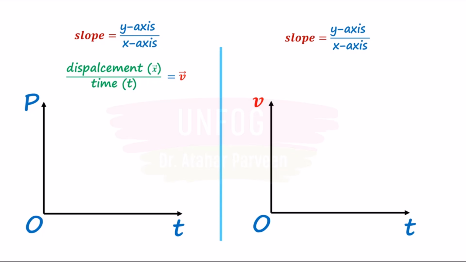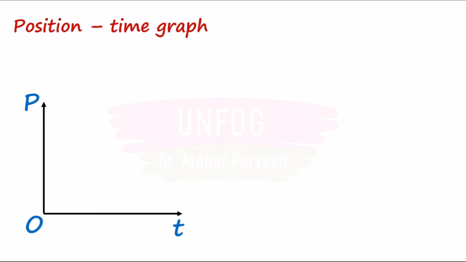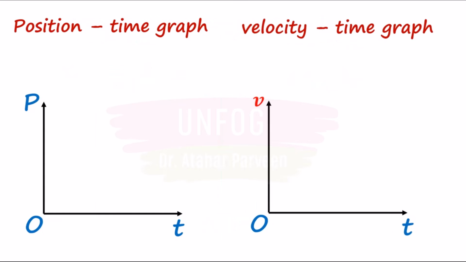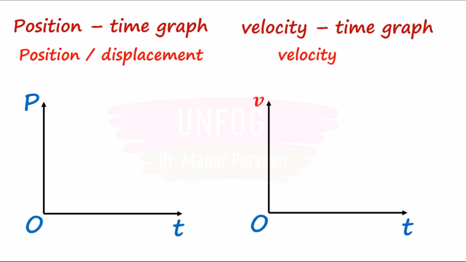And in a velocity time graph, the y-axis is velocity and the x-axis is time. Therefore, the slope gives the rate of change of velocity, which is acceleration. In short, displacement over time is velocity and velocity over time is acceleration. Thus, you can easily translate from a position time graph to a velocity time graph. All you have to do is just replace the body's position or displacement with velocity and its velocity with acceleration.